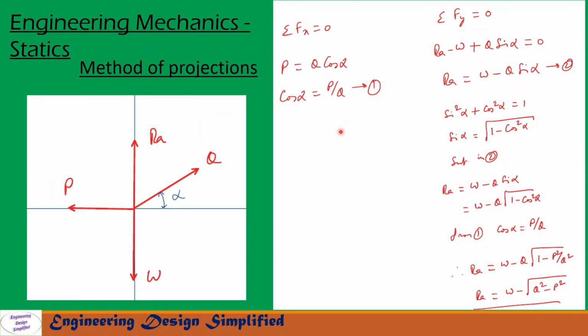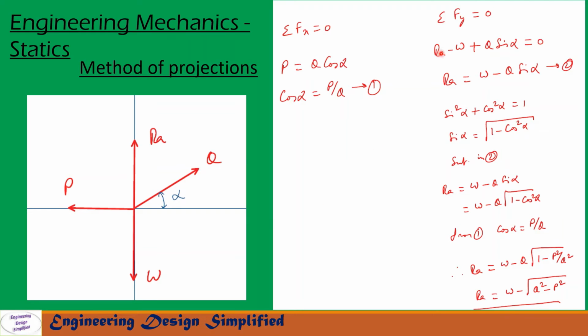Now let us resolve forces along x and y directions. First, along the x direction, sigma Fx equals 0. Along the x direction we have P acting in this direction horizontally, which is equal to the horizontal component of Q, that is Q cos alpha, as written here. From this, cos alpha can be written as cos alpha equals P by Q. Let us call that equation 1. RA and W won't have any horizontal components because they are vertical.